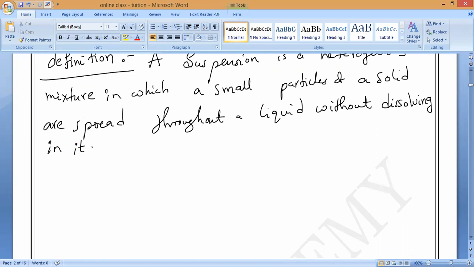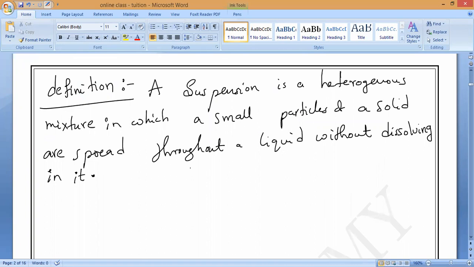Any doubt, anybody, you can ask. Clear? Yes, sir. Okay. That is what we should call suspensions. Any doubt? Now, observe very carefully. Suppose, for example, you take chalk powder, or seeds, wood dust or something, and mix it with water.